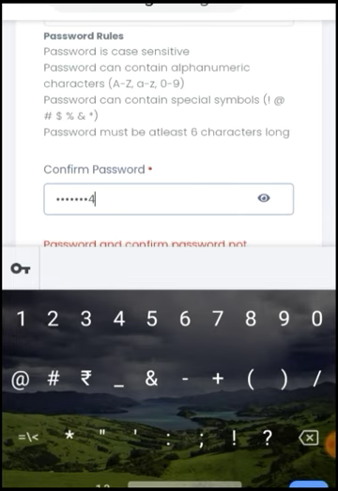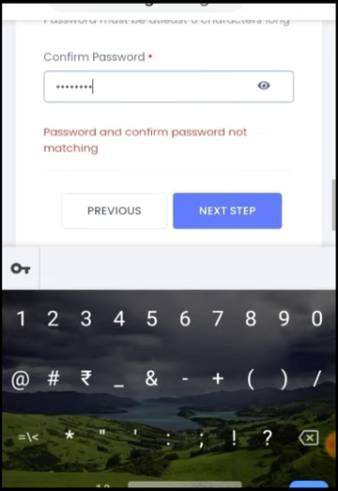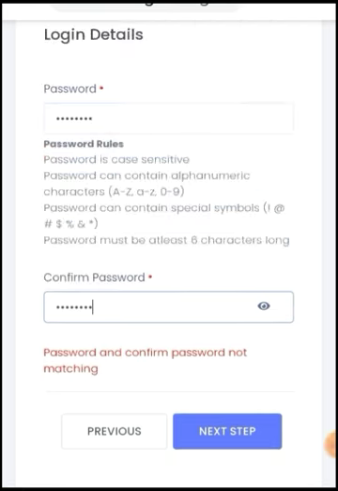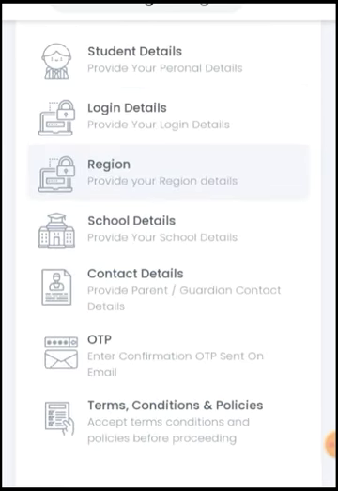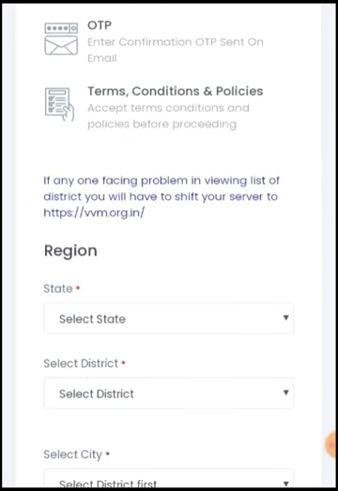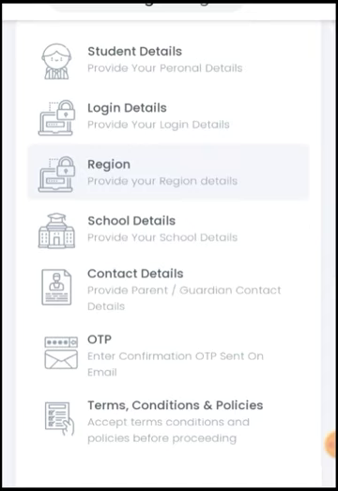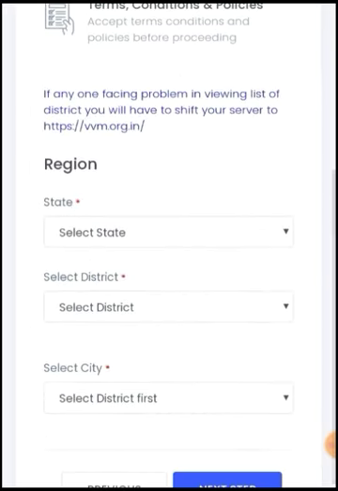You have to write the password two times so that it is cross-checked. After completing the two boxes, you can click on the next step, and then the next page will open.